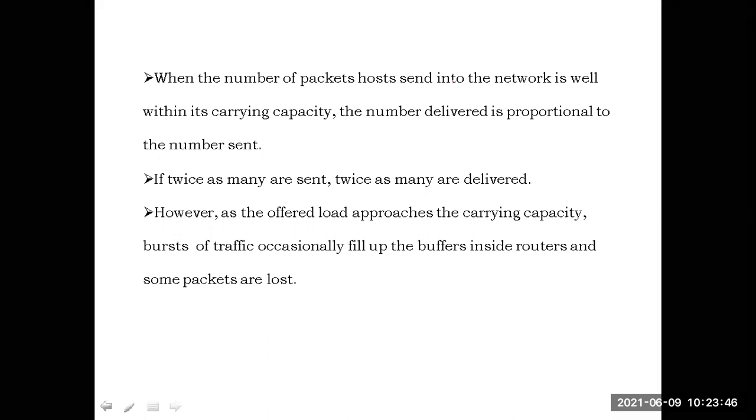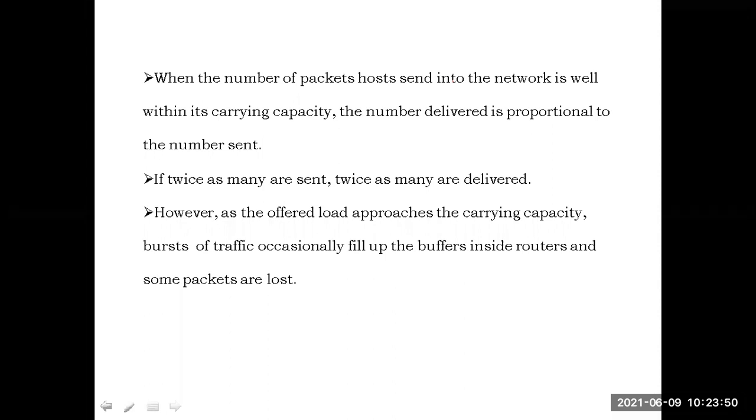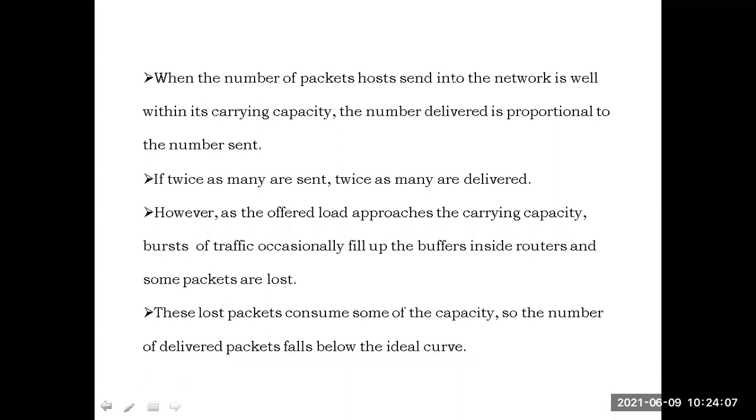So automatically some packets will be lost. That is called a traffic burst. We call that situation a traffic burst, in which the routers are unable to store the information about the arriving packets because their buffer memory is full. After the memory is full, some packets will be lost.